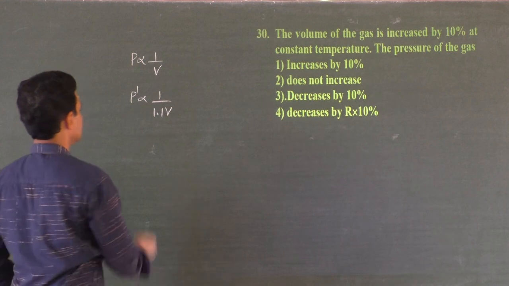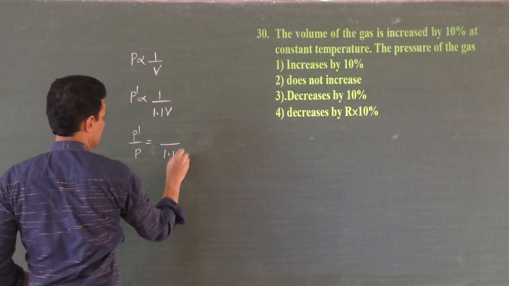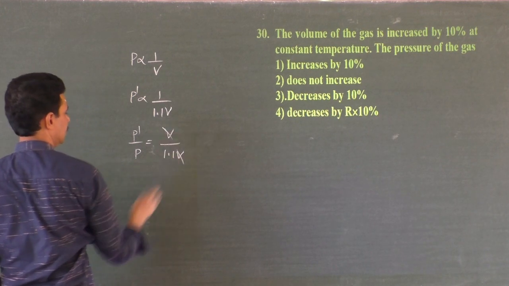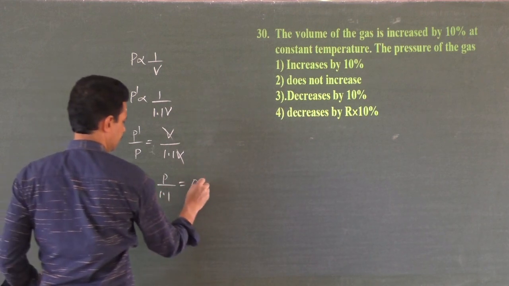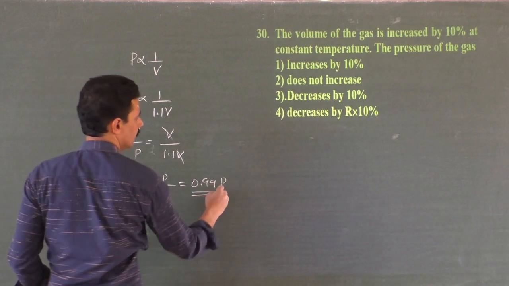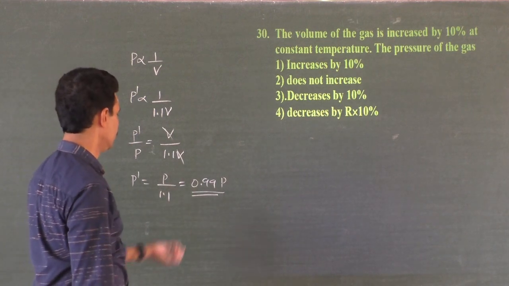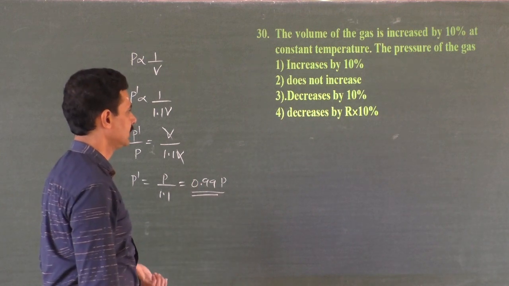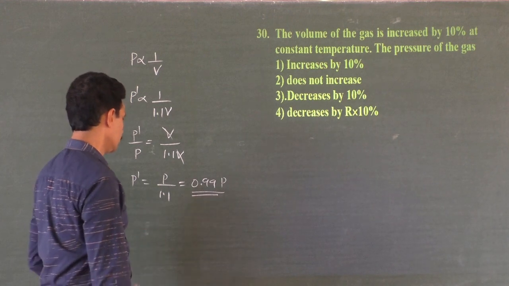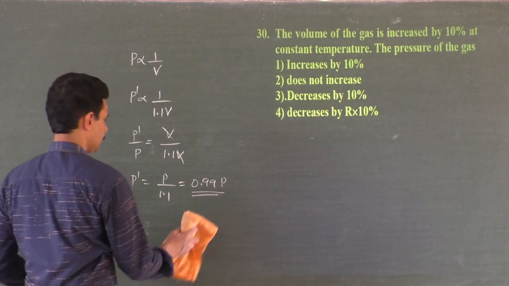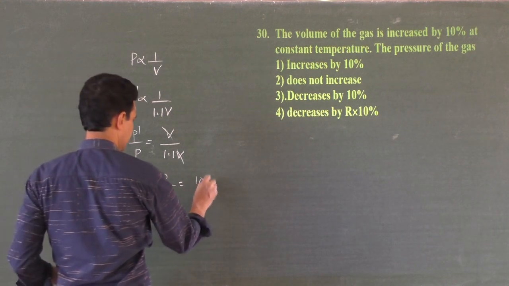1.1. What is the new pressure? P dash by P is equal to 1.1 V here and V here. V gets cancelled. P dash is equal to P divided by 1.1. It is 1.1, which means it is 10P by 11.